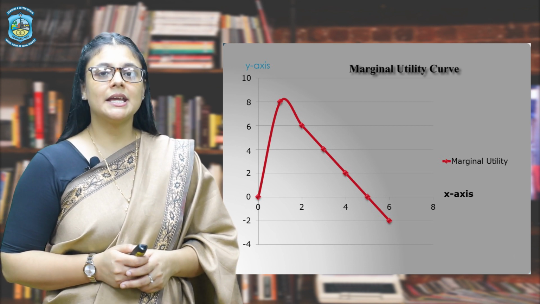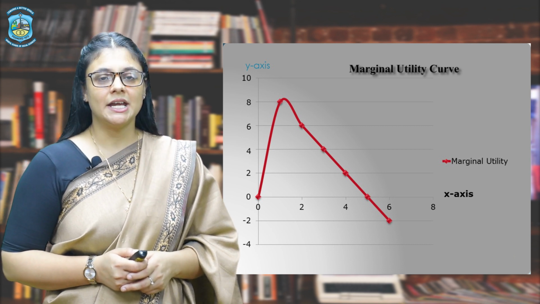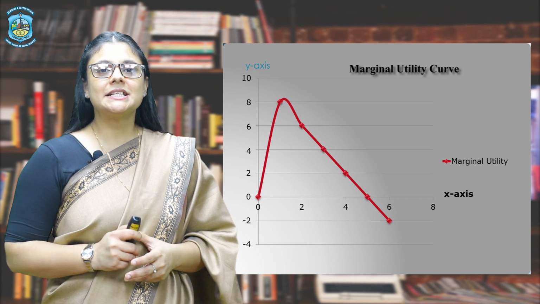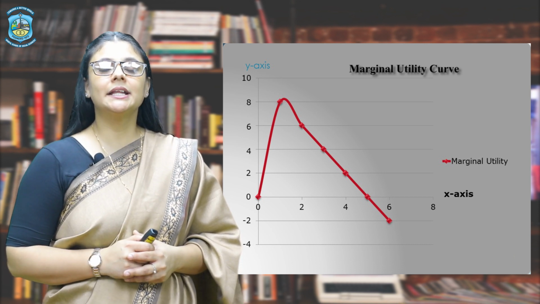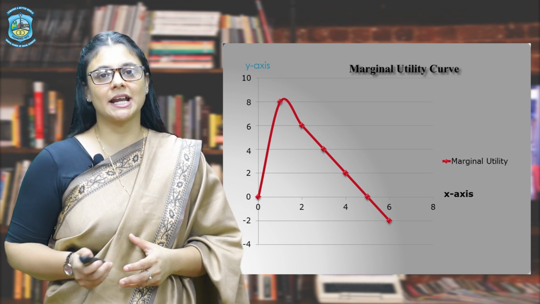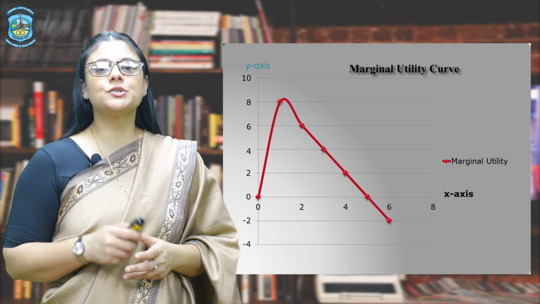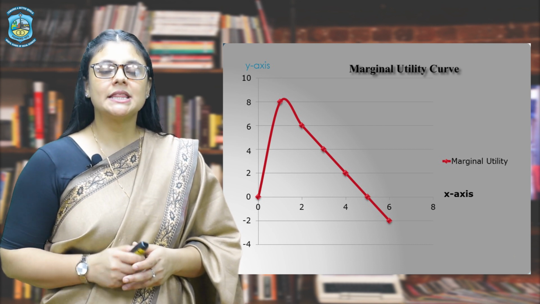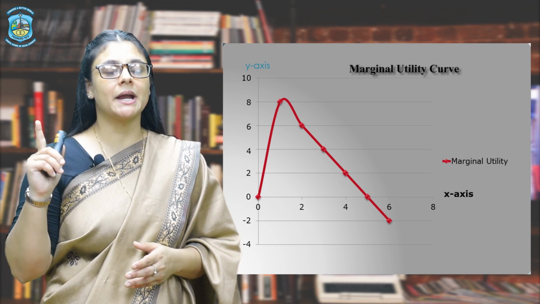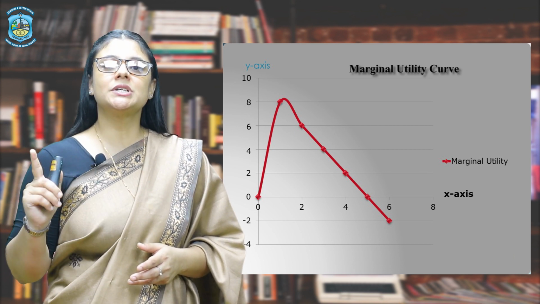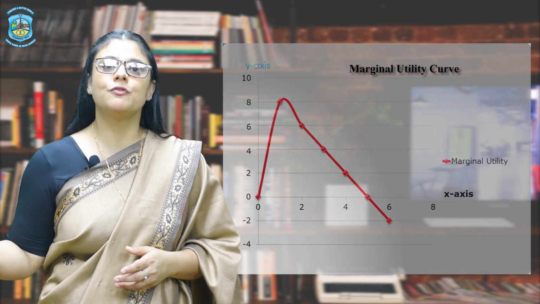That means the additional utility or additional satisfaction that a consumer is deriving is first increasing. It increases at an increasing rate, goes to its maximum and then from there it starts to decline. It is clearly seen that this marginal utility curve goes to the negative quadrant because the marginal utility derived after the total utility becomes constant. The marginal utility is 0 and then from there the marginal utility starts to fall.